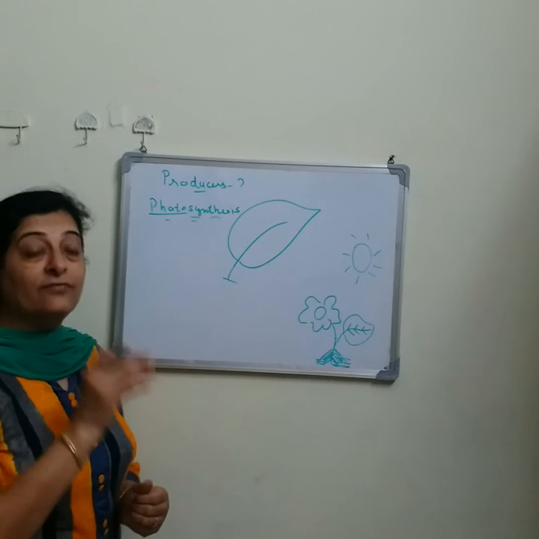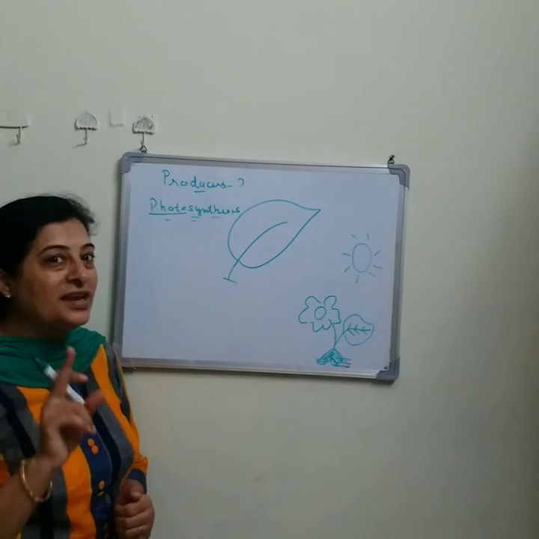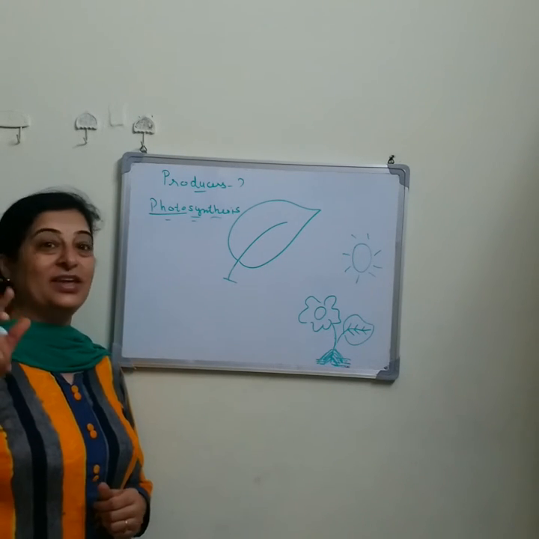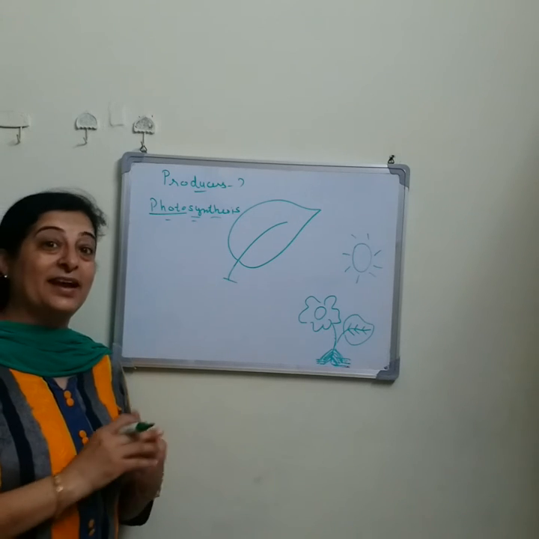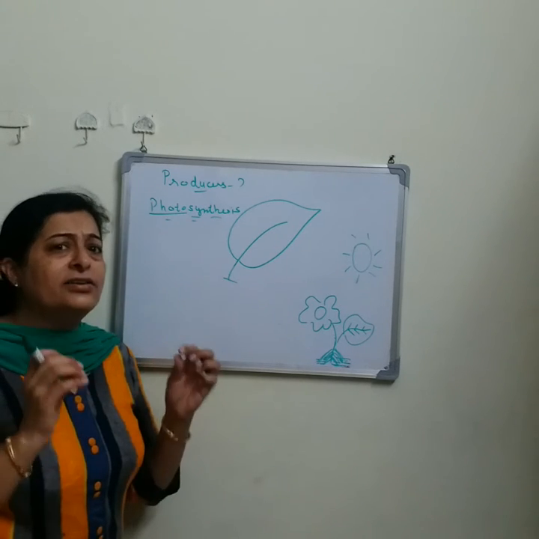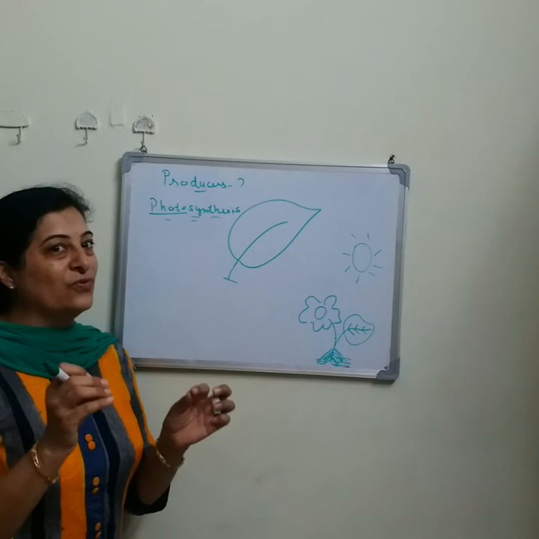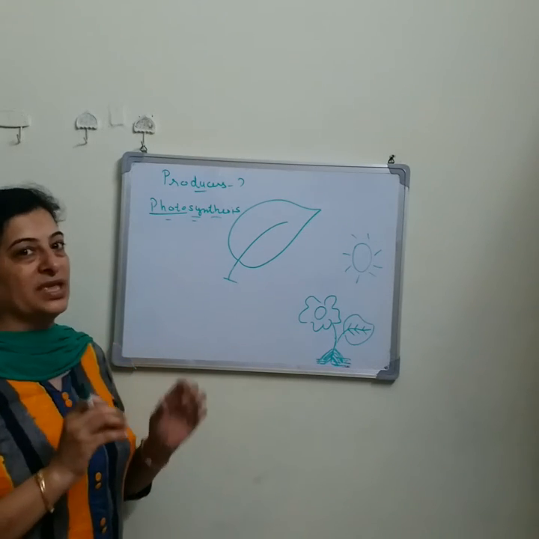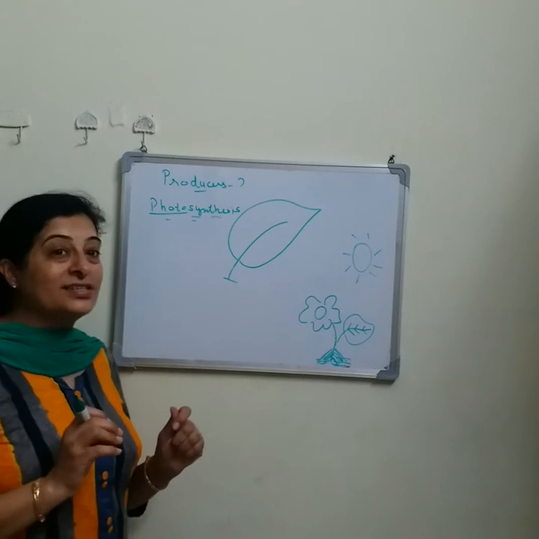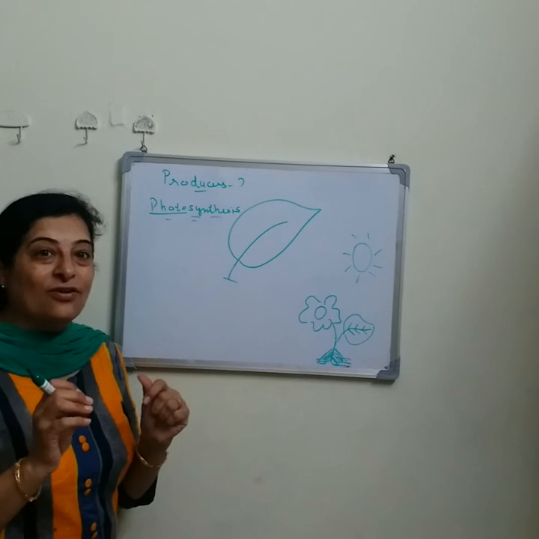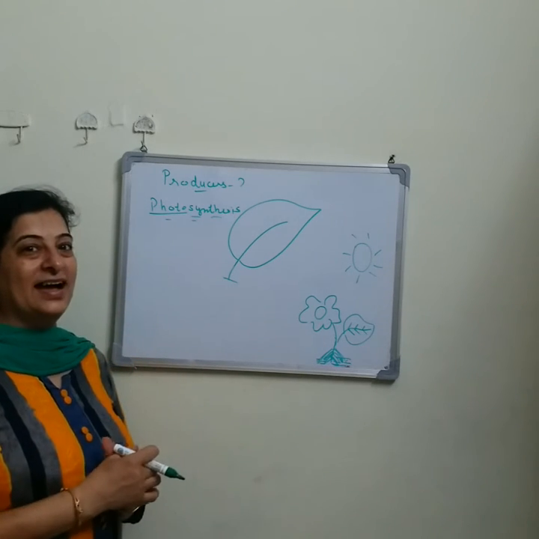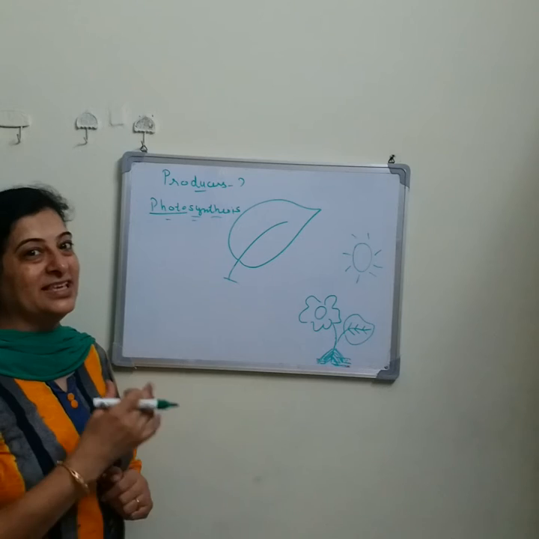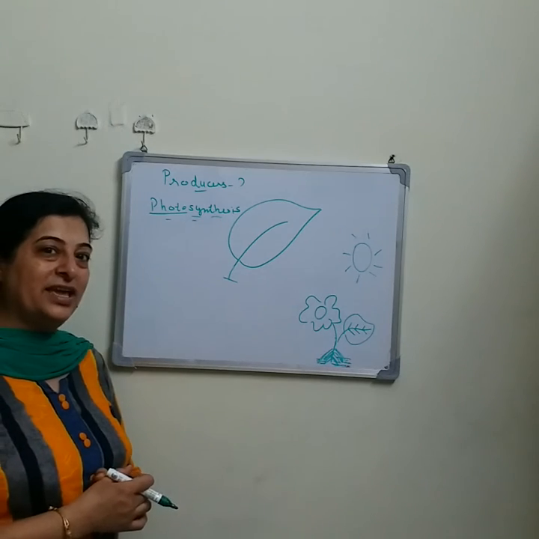Okay, and that photosynthesis is only done by the green plants on our planet Earth, which is the ultimate source of food for all living beings. Now we will discuss the parts of the kitchen of the plant. Yes, you are right. These are leaves. So are you ready? Okay.